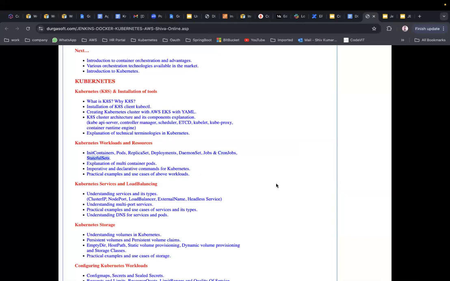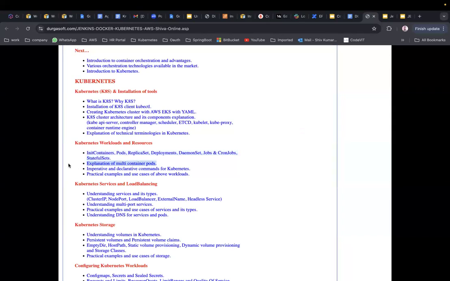So in what scenarios do you need to use these workloads? See, deployments, replica set, daemon set are where you are running your applications. When to use what, and in which scenarios to use what. We are going to see that as part of this, and we are going to deploy our applications, stateful applications and stateless applications. Both applications we are going to deploy. We are going to do that in the future, right?